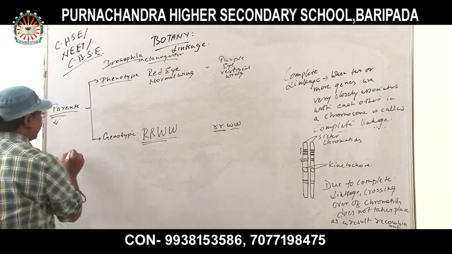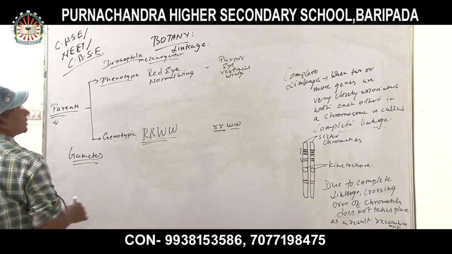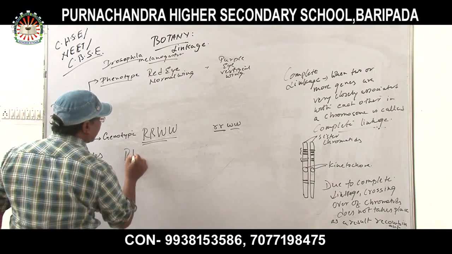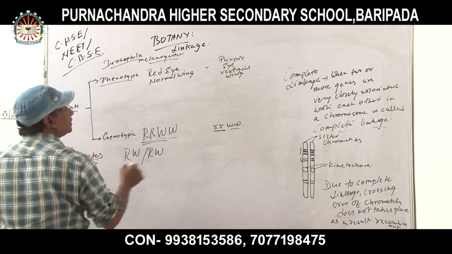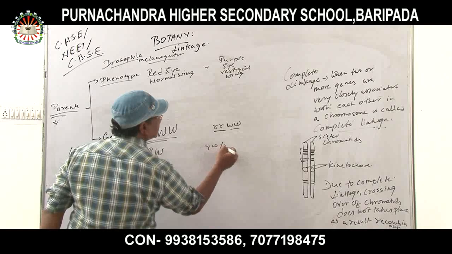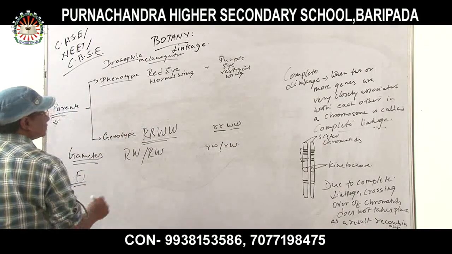Okay, now the gametes. You have to check how many gametes are produced. Capital R, capital W, and small r, small w.